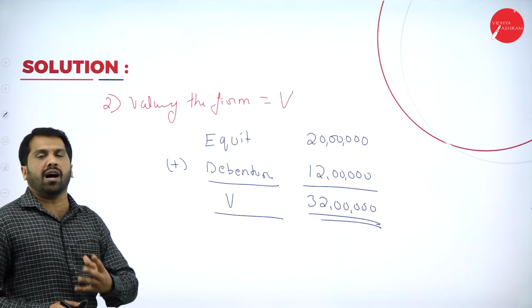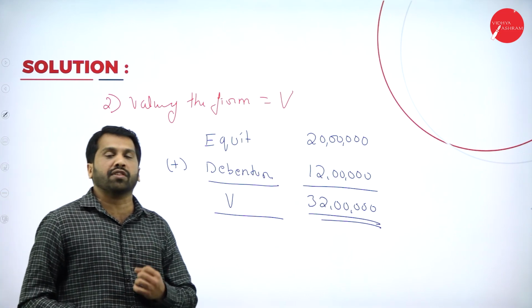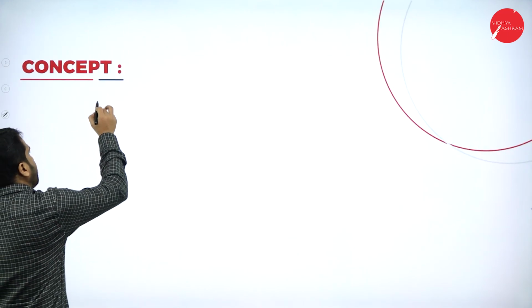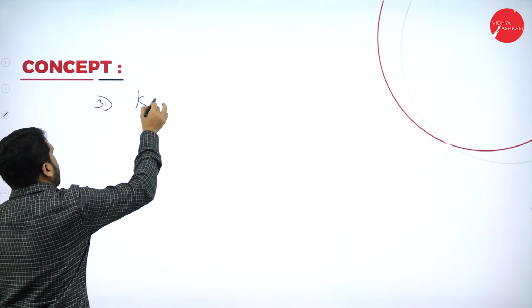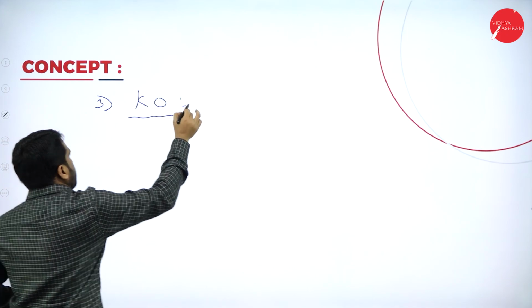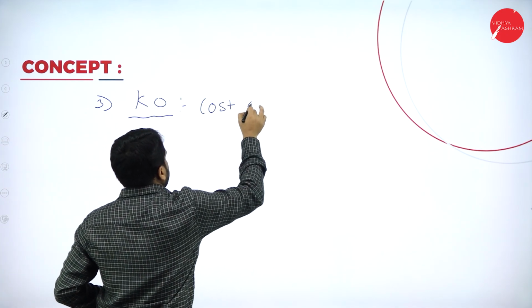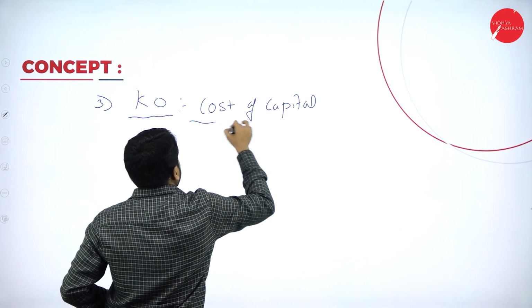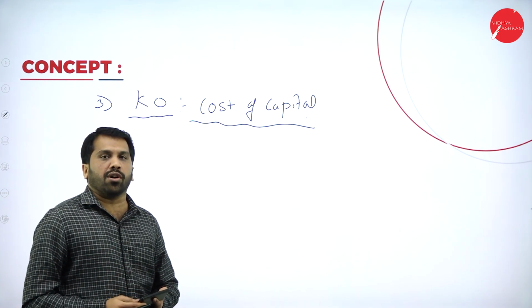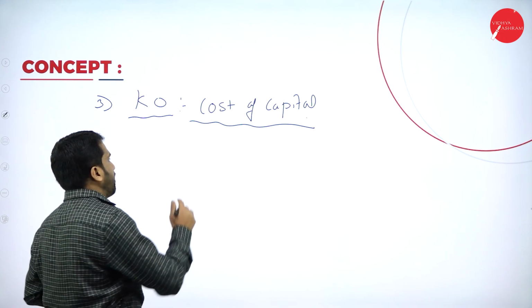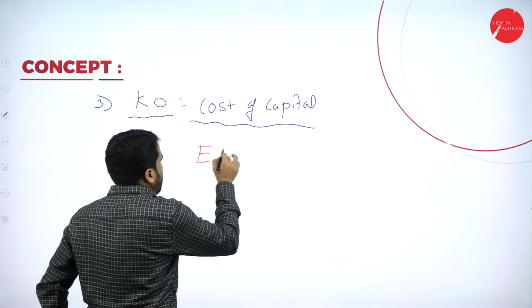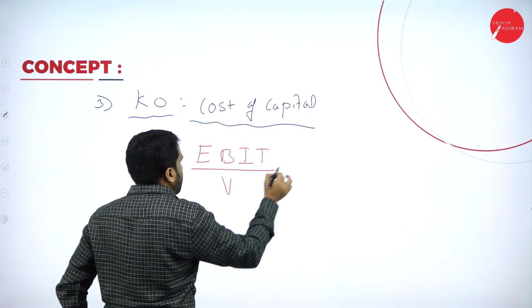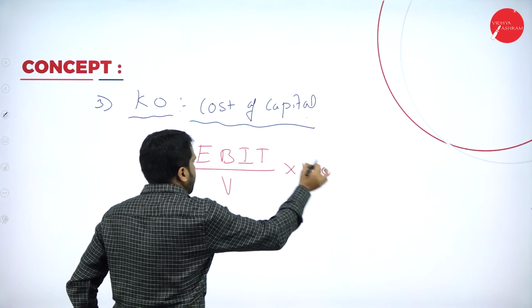Now, we'll go for the last one. Cost of capital, KO, we are supposed to find out. Third one, cost of capital. How to find out? Very simple. EBIT divided by V multiplied by 100.